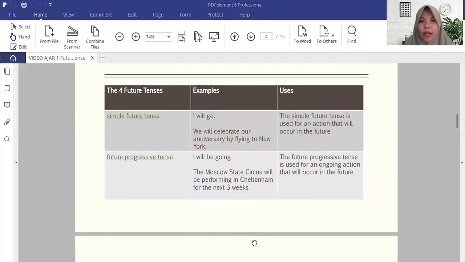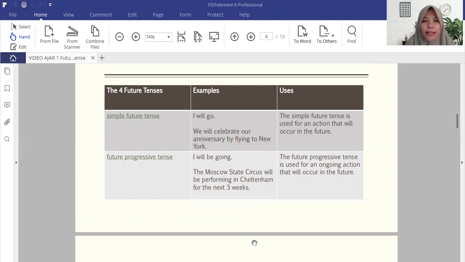The examples are: I will go, and we will celebrate our anniversary by flying to New York. So this is actually not a complicated tense. If you can see, we only add will before the verb itself. And of course, because we use will, the verb should be the base form of the verb, without to or without ing. And this tense is used for an action that will occur in the future.